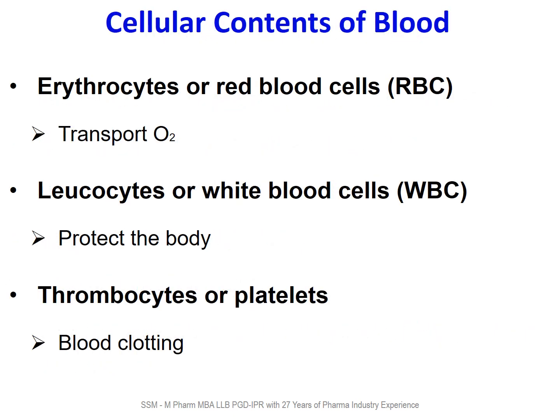Cellular contents of blood: erythrocytes or red blood cells or RBCs, which are associated with the transport of oxygen and carbon dioxide; leukocytes or white blood cells or WBCs, whose main function is protection of the body by providing immunity; and thrombocytes or platelets, which are associated with blood clotting or coagulation.